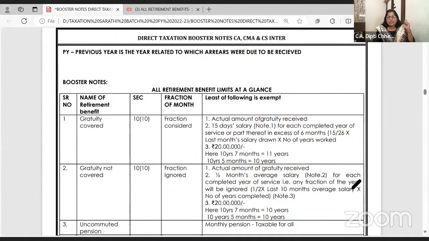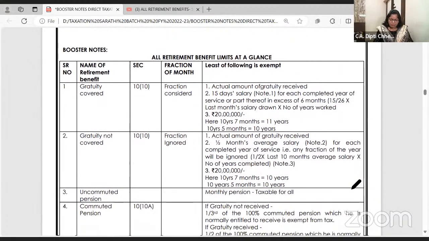Salary, you need to score 8 out of 8 marks. 7 marks MCQs. For CA students, case study. For CMA students, now it's all MCQ, but in the old syllabus they still have true and false and all. Now, let us start with all retirement benefits at a glance.